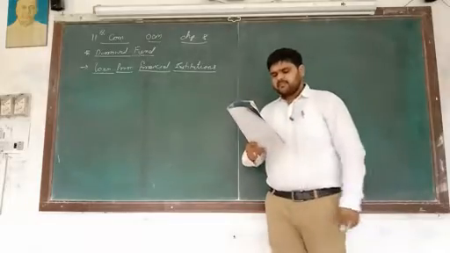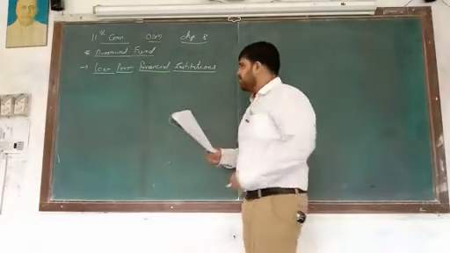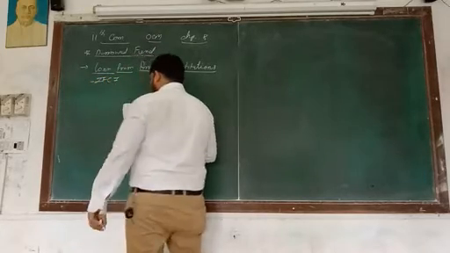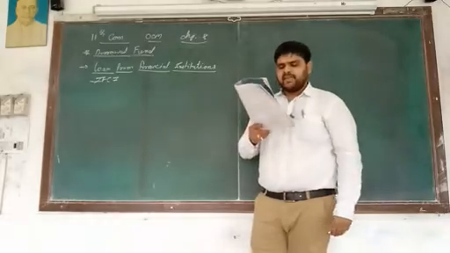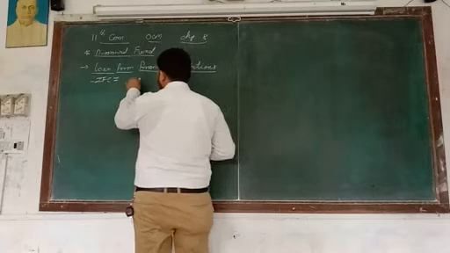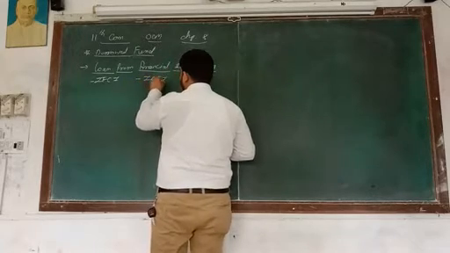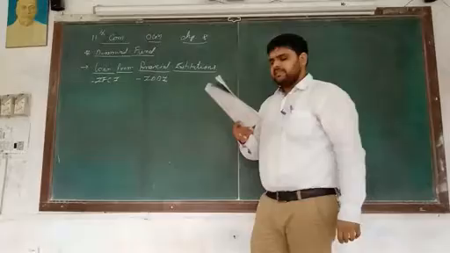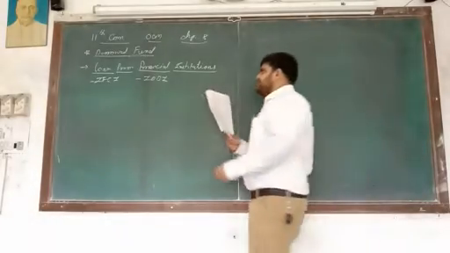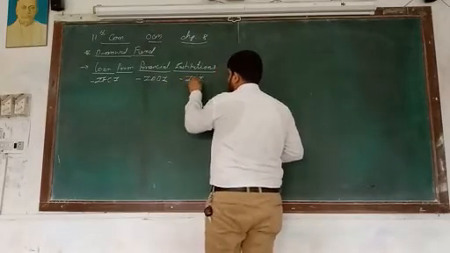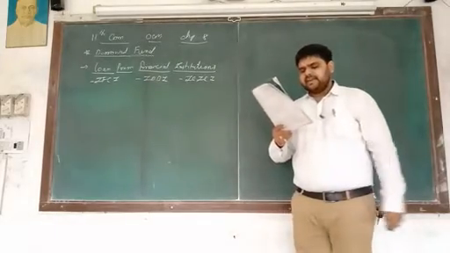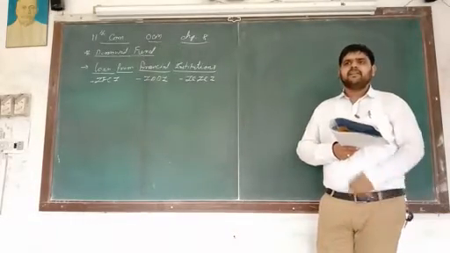Number one, IFCI. The full form is Industrial Finance Corporation of India. Number two, IDBI. The full form of IDBI is Industrial Development Bank of India. Next, ICICI. The full form of ICICI is Industrial Credit and Investment Corporation of India.